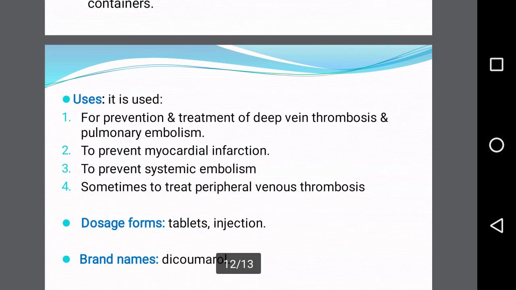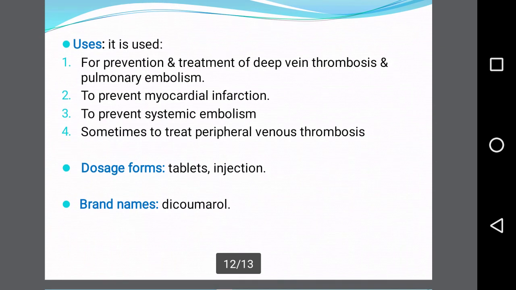If we look at the uses, it is used for prevention and treatment of deep vein thrombosis and pulmonary embolism, to prevent myocardial infarction, to prevent systemic embolism, and sometimes to treat peripheral venous thrombosis. That means the uses of dicoumarol are similar to those of warfarin. Dosage forms include tablet and injection, which are again the same as those of warfarin, and the brand name is dicoumarol.